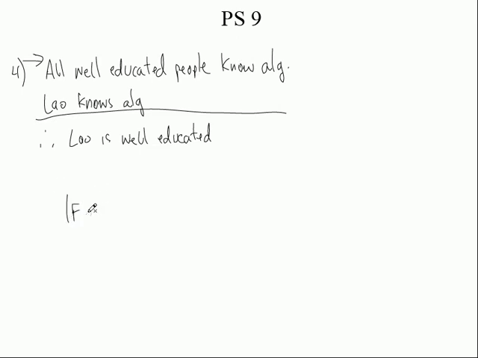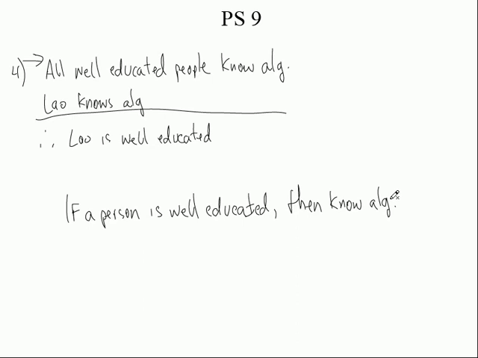If a person is well-educated, then they know algebra, right? I'll just shorthand it. They know algebra. Follow me? Now it says Lao, L-A-O, knows algebra.